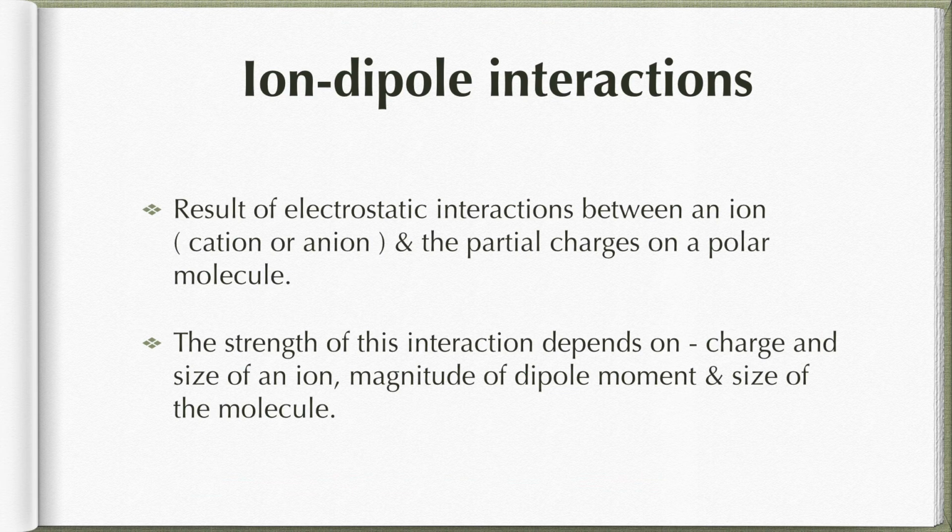Next one is the ion-dipole interaction. This is also very simple because now you know what a dipole is. One molecule will be a polar molecule, and the other one will be an ionic species, like NaCl. So an ion and a dipole, meaning a polar molecule, interacting together give me ion-dipole interaction. The first point written over there is that it results from electrostatic interaction between an ion and the partial charges on a polar molecule. So the interaction between an ion and a polar molecule is said to be ion-dipole interaction.